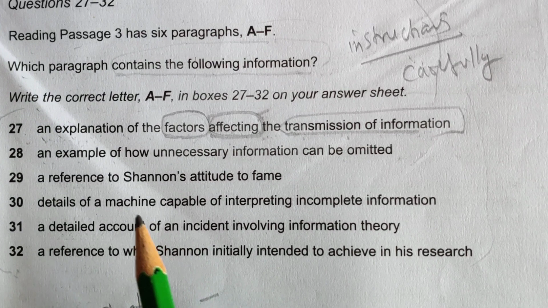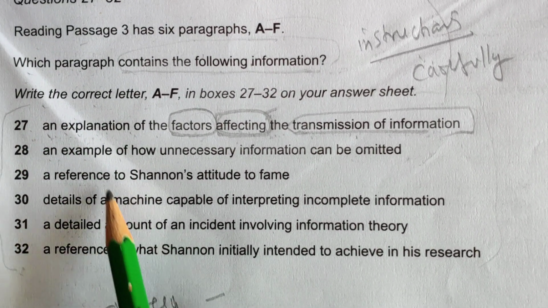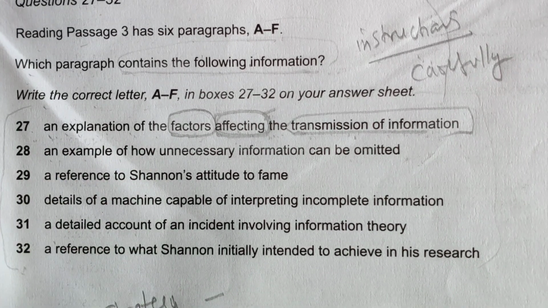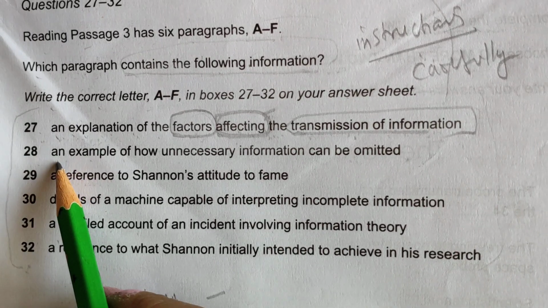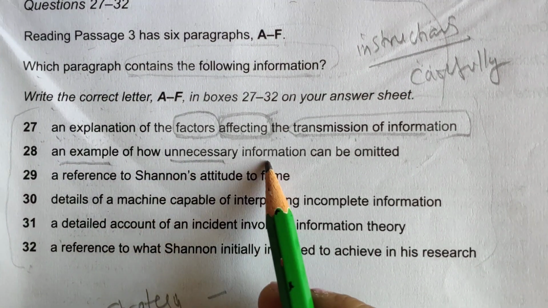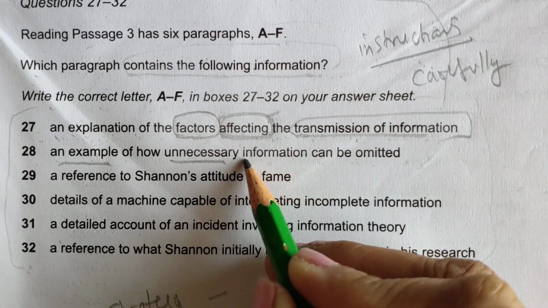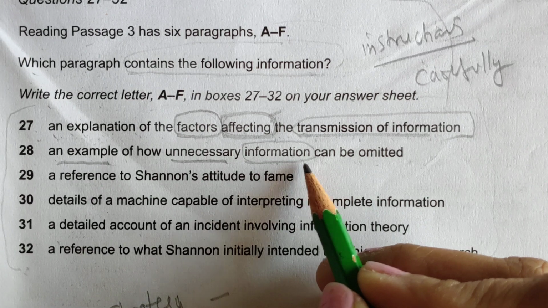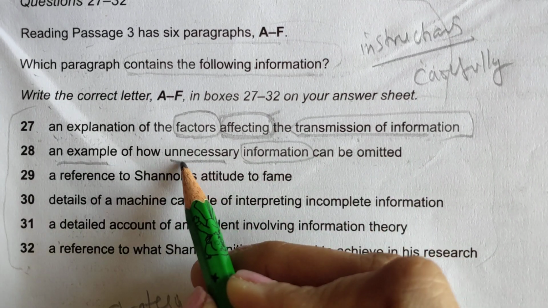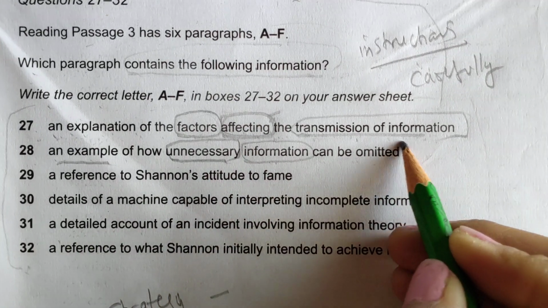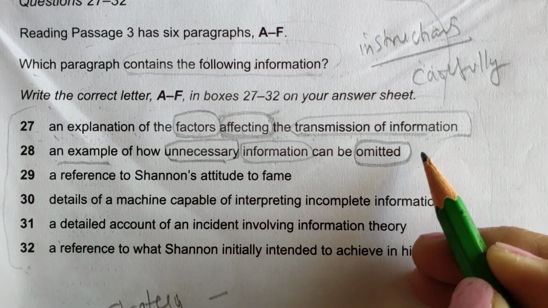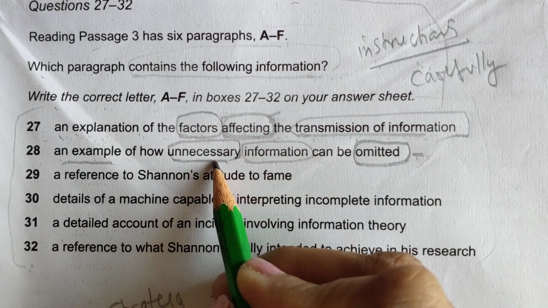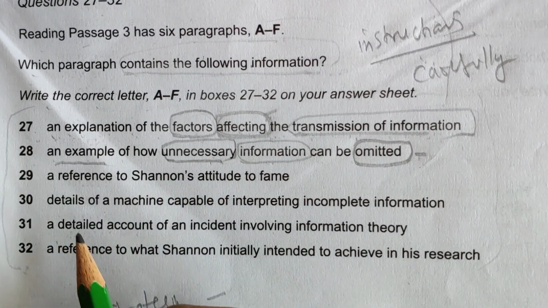Okay, for now we were discussing the strategy. The strategy is always read the options first, twice or thrice. Now read it turn by turn and then we will go to the paragraphs. Question 28 is an example of how unnecessary information can be omitted. The word information you will get throughout the passage, but here the important word is omitted. For this you will be getting a synonym.